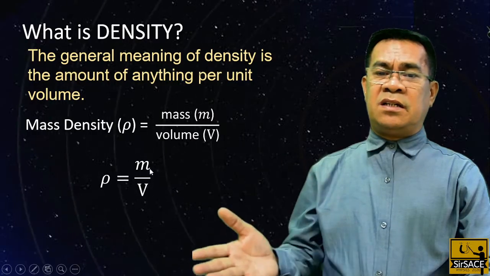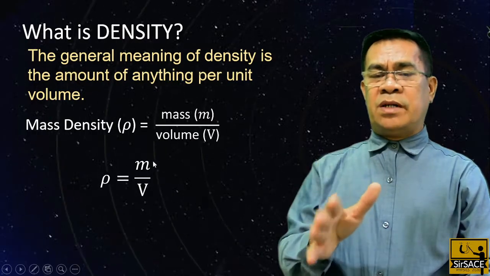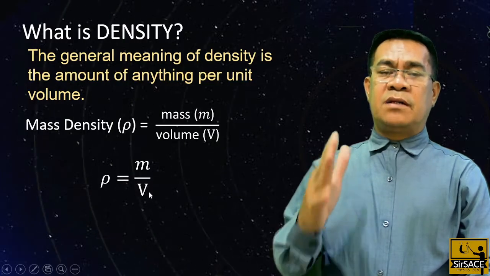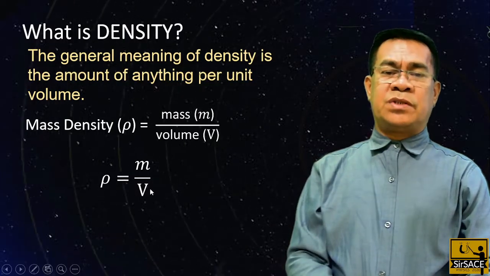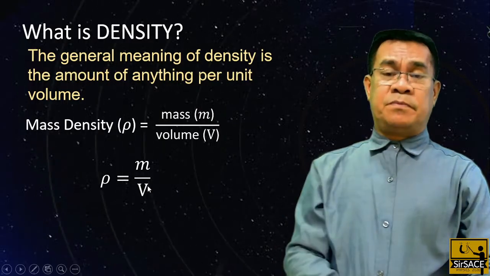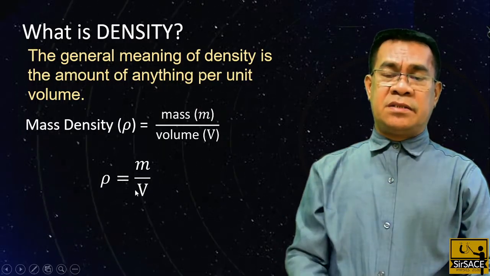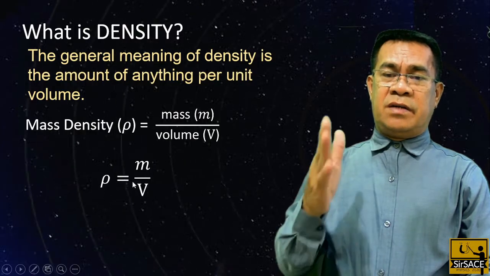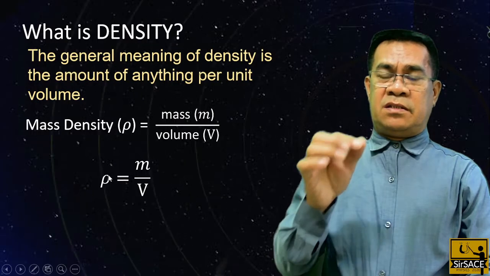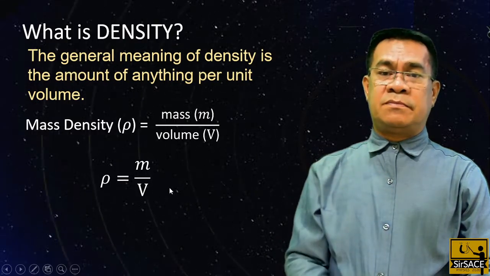So the density is directly proportional to the mass. The greater the mass, the greater the density. But it is inversely proportional to its volume. If you reduce the volume, maintaining the mass, then the density becomes greater and greater, meaning the particle is now dense compared to the other.